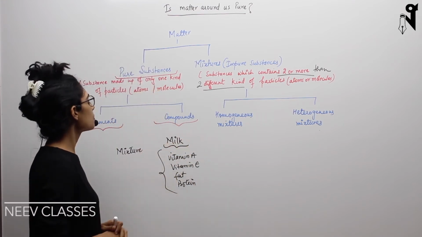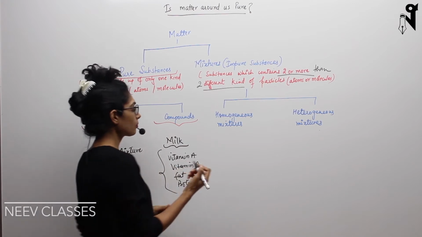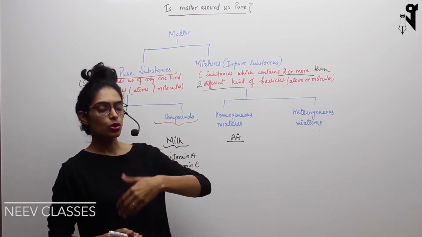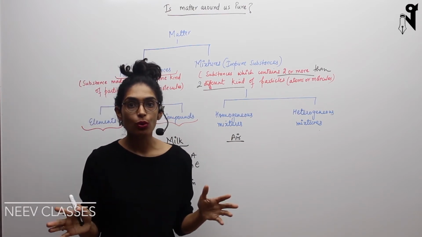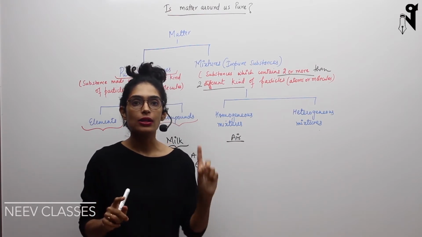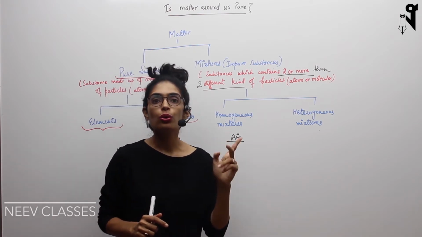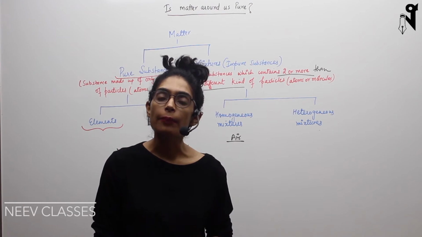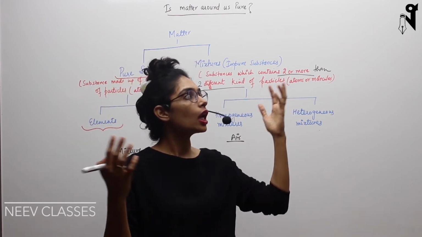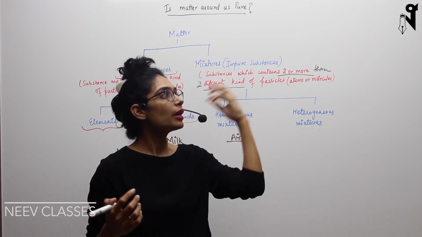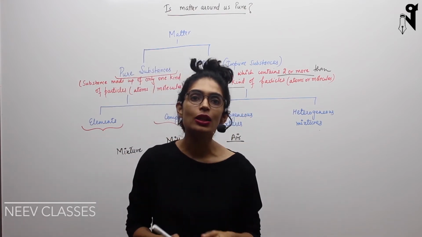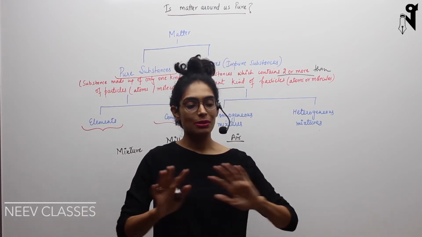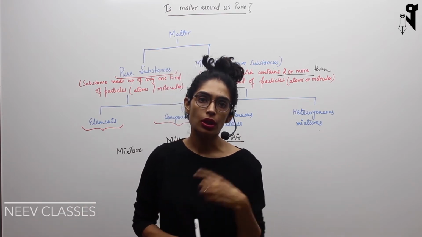One example is milk. Let me talk about air. All of us know we are inhaling oxygen and exhaling carbon dioxide. So even if we don't know the whole composition of air, we know that air contains at least oxygen and carbon dioxide. So basically two different chemical compounds or two different types of molecules are present in our air, so air is also a mixture. Can we see any difference in the color throughout? Can we make out the difference through the naked eyes? No. So it is not necessary that in mixtures you will be able to see the differences through the naked eyes. It may look symmetric throughout, but would have different composition overall.